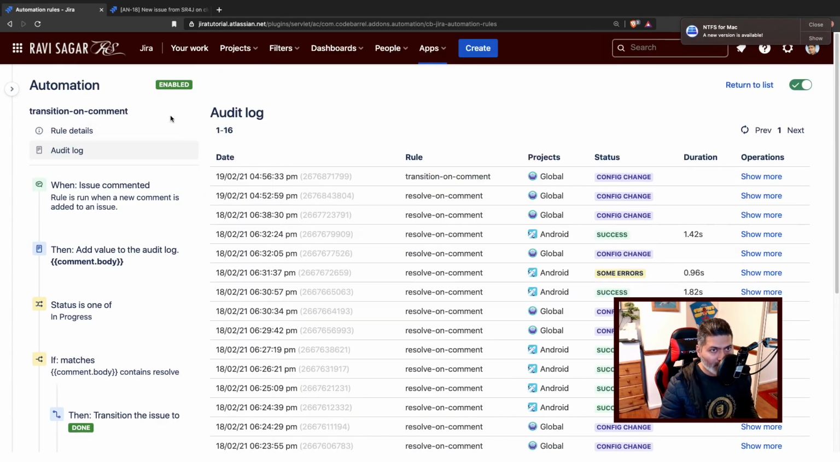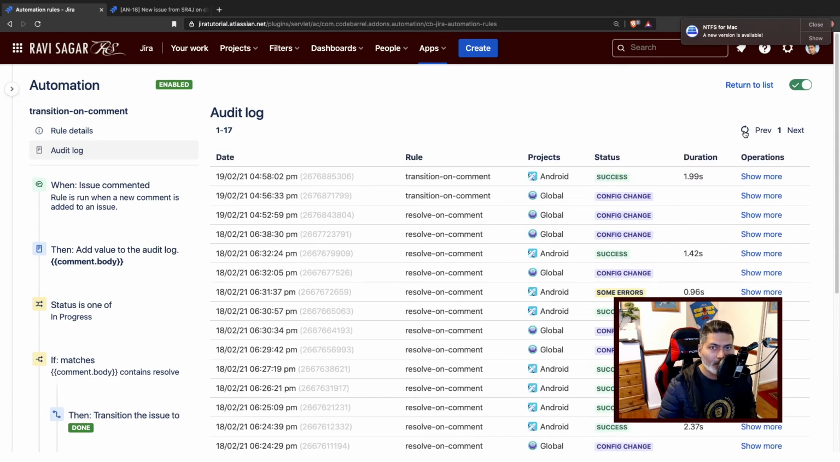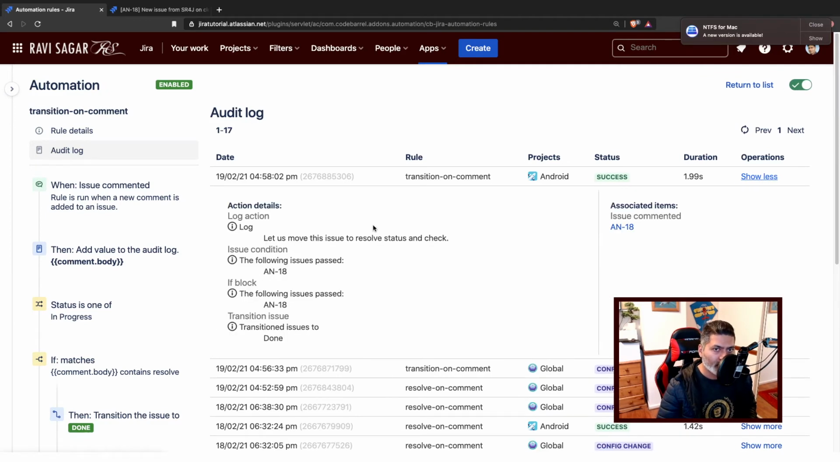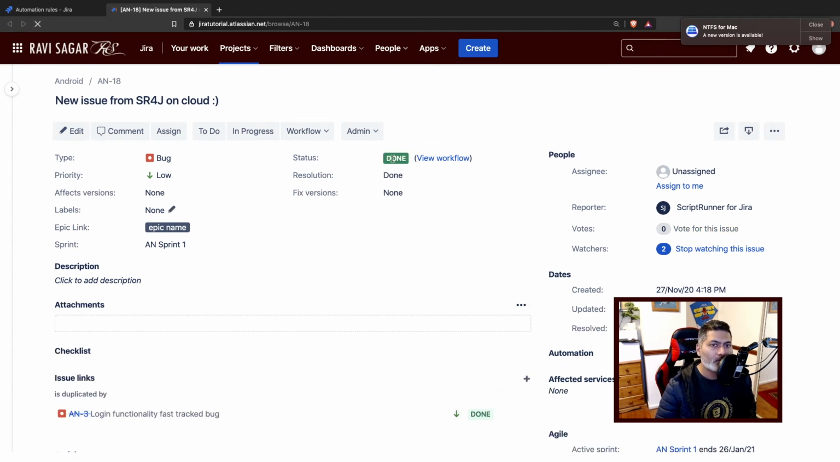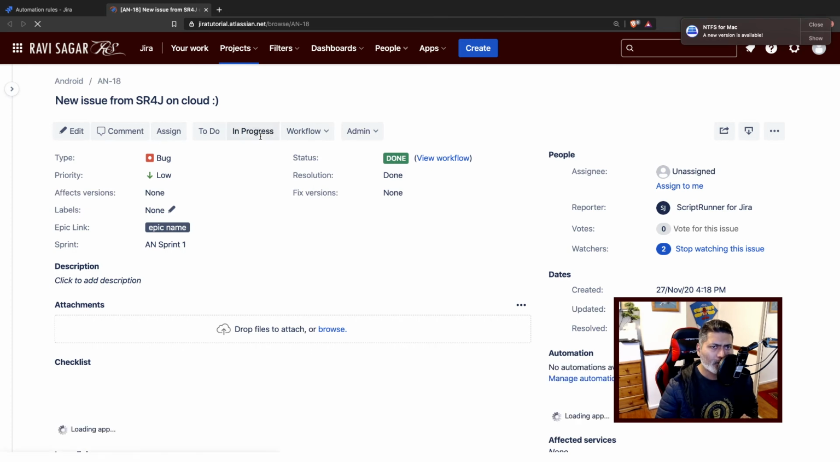I will go back to the automation rule very quickly, and I will monitor my audit log, because I want my audit log to show me what is happening. If I click on show more, it will tell me. It will show you the comment that you just added, and it will also look for a keyword, because we have the resolve keyword, and it means that we have to move it to done transition. So if I go back to the issue, and if I do a refresh, hopefully it will now move to done.